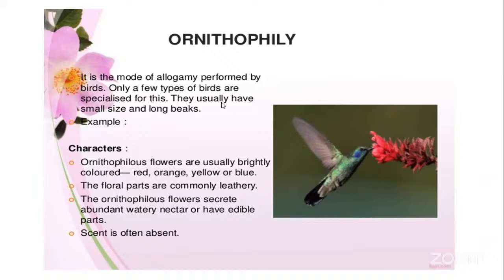Only a few types of birds are involved here in carrying out this type of cross-pollination. So this type of pollination is referred to as ornithophily. And the birds which participate in this pollination are very small in size, and they have long beaks.